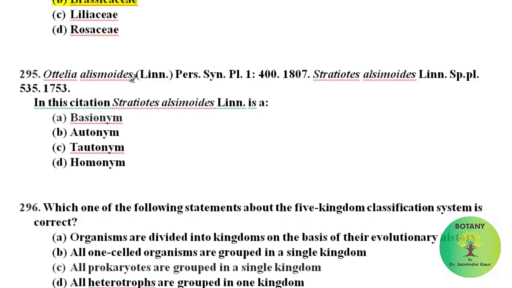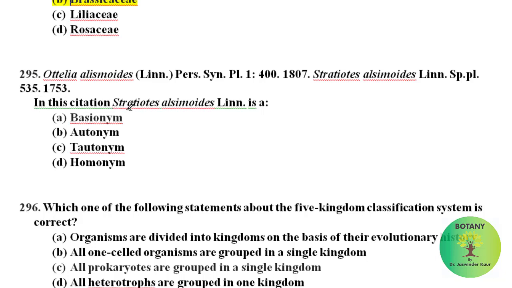Utricularia, Linnaeus, Pers. Synopsis, volume 1, page 400, 1807. Stratiotes, Linnaeus, Species Plantarum, page 535, 1753.